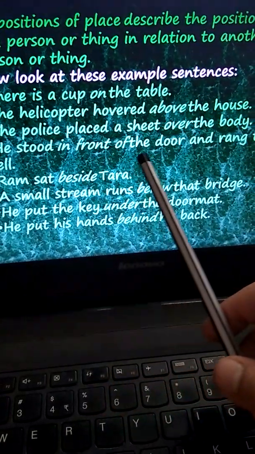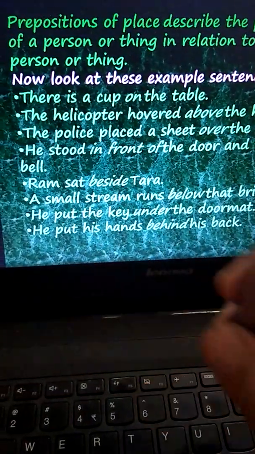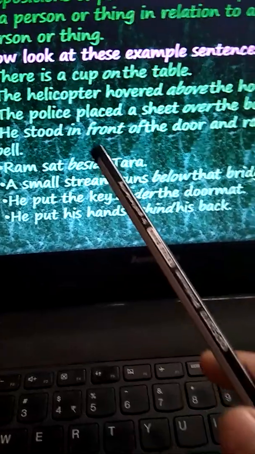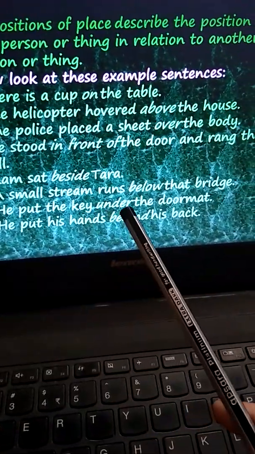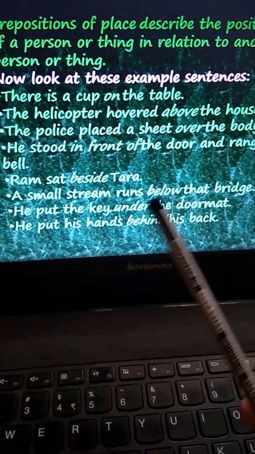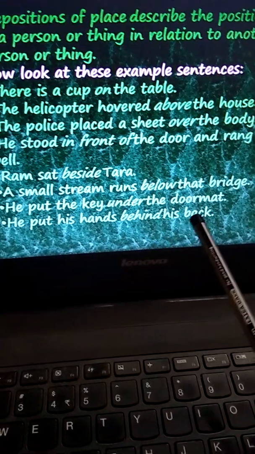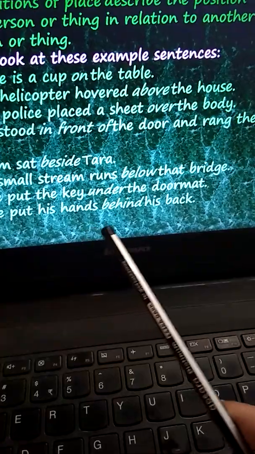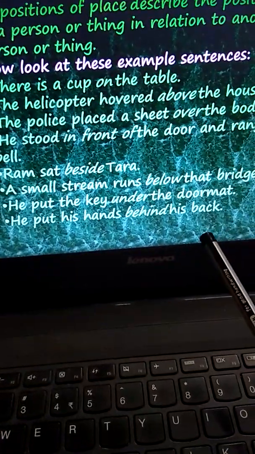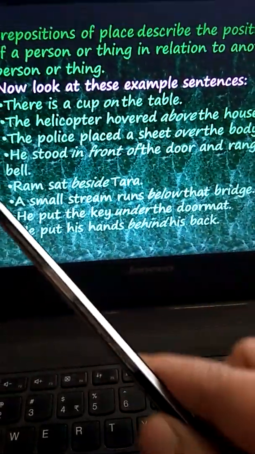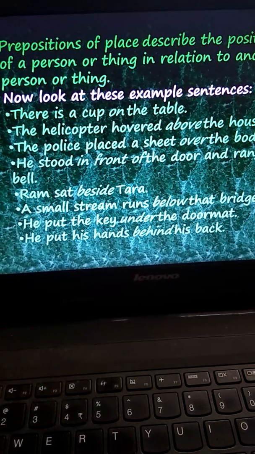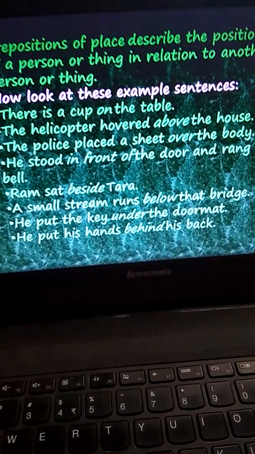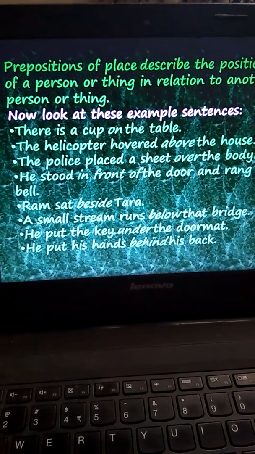He stood in front of the door and rang the bell. Ram sat beside Tara. A small stream runs below that bridge. He put the key under the doormat. He put his hands behind his back. So all these examples are showing the position in relation to some other person or thing.